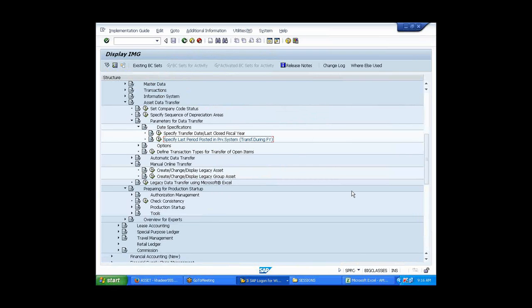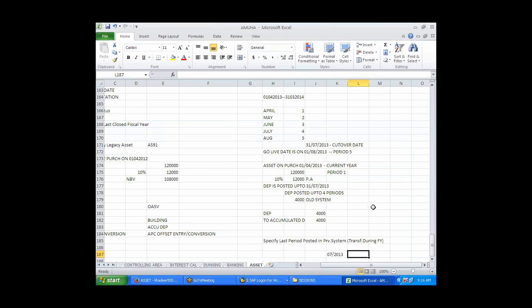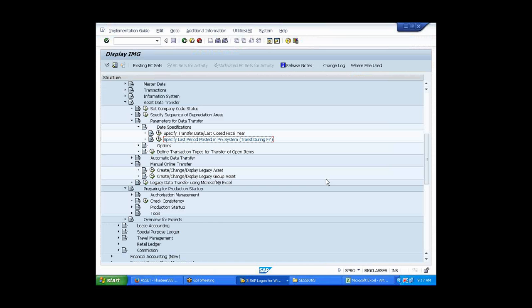But it should be 5, right? No, we said 7th, right? Our fiscal year is changed, right? The system will pick up automatically. If I give 7, it will pick 5, right? Remember in F-02, we give July and it will pick the periods automatically. The calendar period is 7, which is July, but it will change automatically. The system will pick up whatever period we have defined as per the fiscal year variant. So it can override what we have put there. Yes. Let us see now.